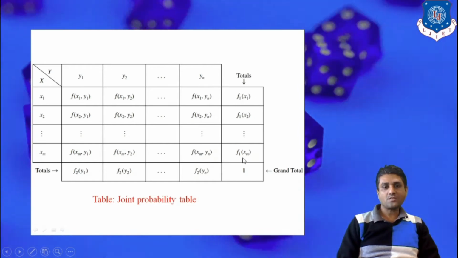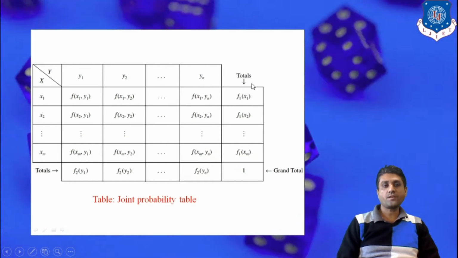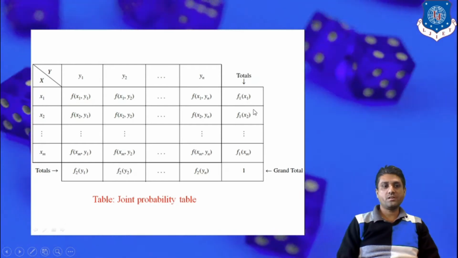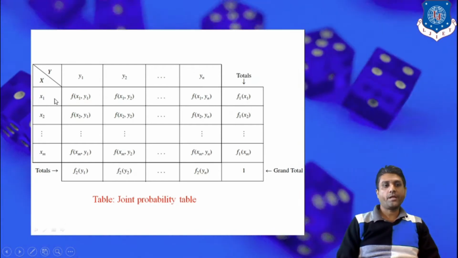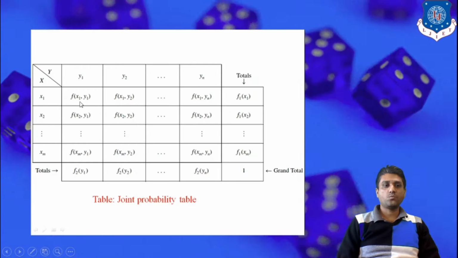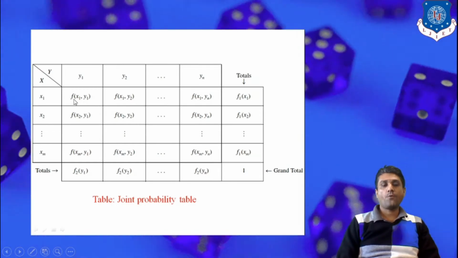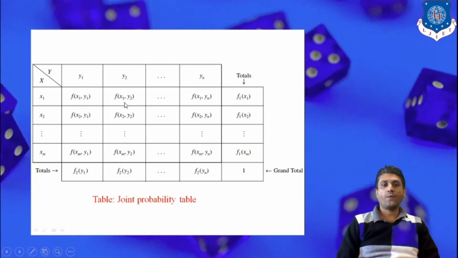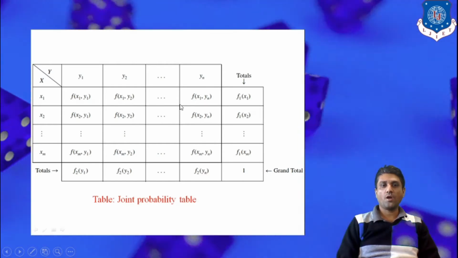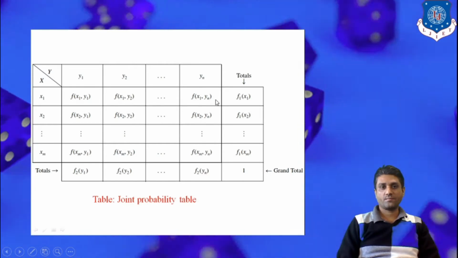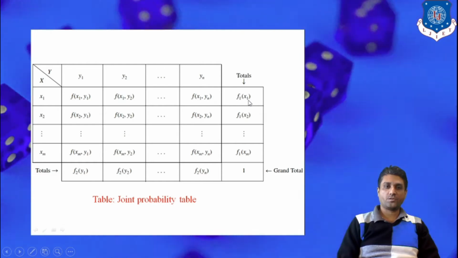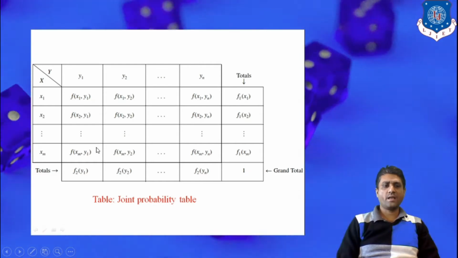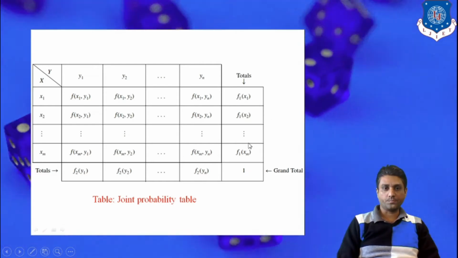Now this last column is nothing but the addition of this particular row. That is, we have to add up f of x1 y1 plus f of x1 y2 and so on up to f of x1 yn, which gives the quantity f1 x1. Same thing for each and every row.